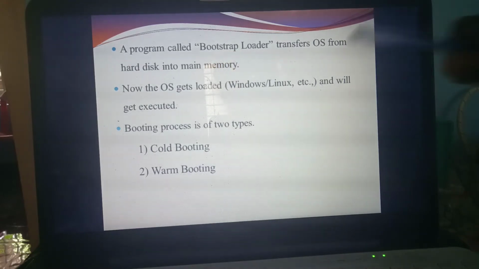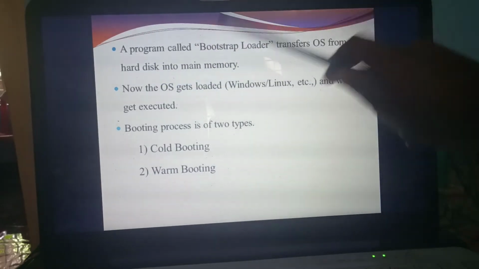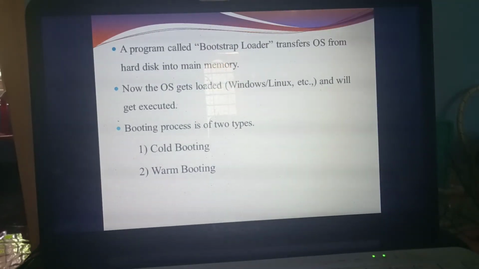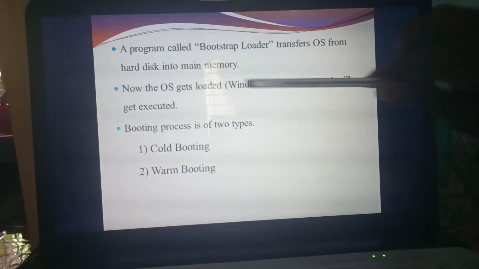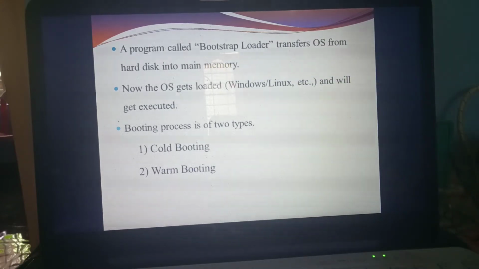Another program is called the Bootstrap Loader. What's the use of this loader? It transfers the OS information. That means the OS you see on the screen is transferred from the hard disk into main memory. What things or data are present inside the hard disk? It will transfer particular information to main memory. What's the use of the Bootstrap Loader? It transfers the OS from the hard disk, the contents present in the hard disk, into main memory. Now the OS gets loaded. Immediately the contents present in the hard disk are transferred to main memory. Now the operating system will get loaded.